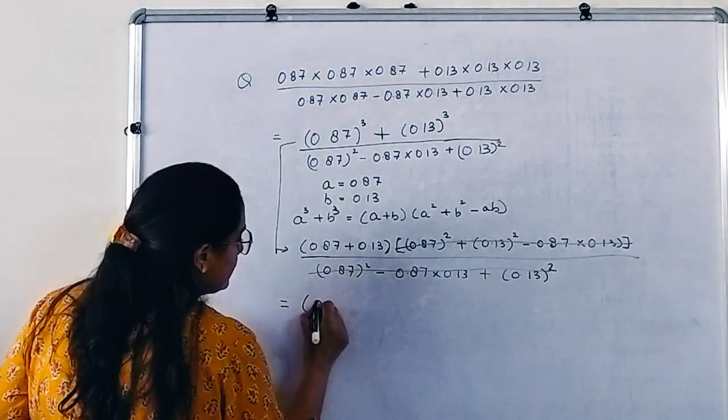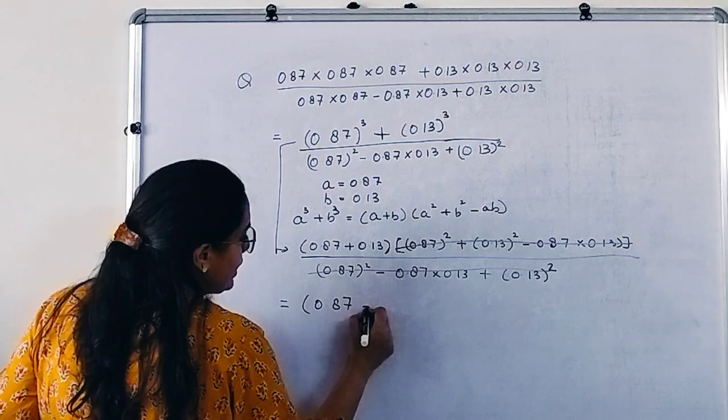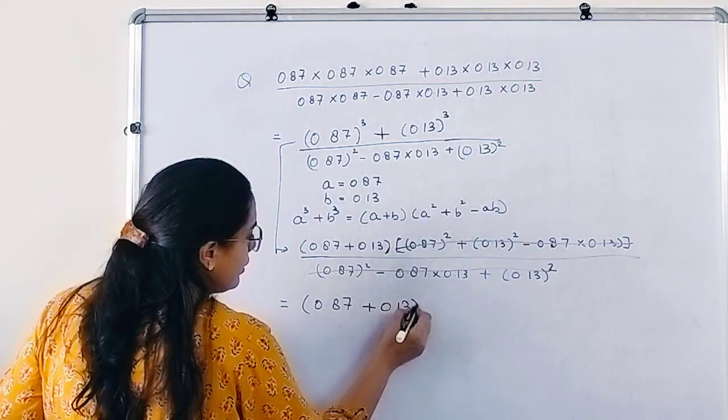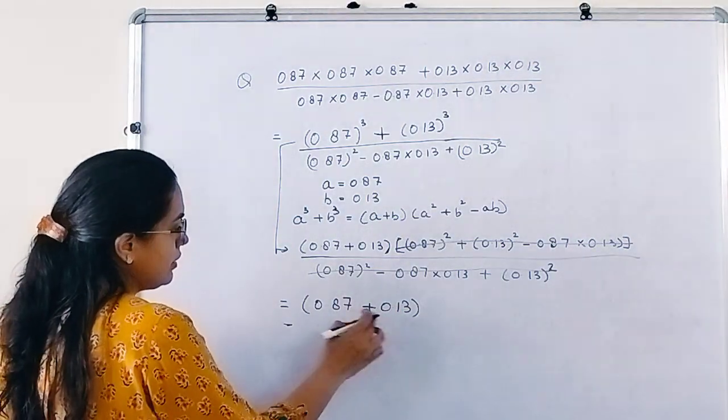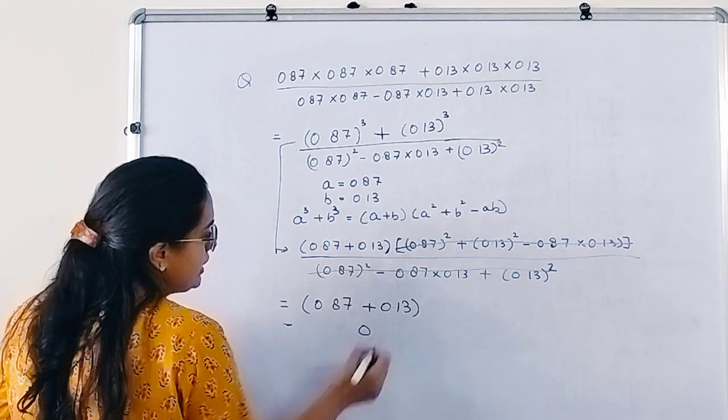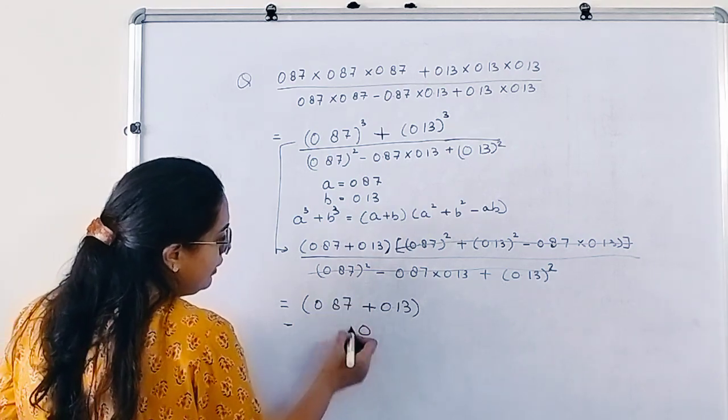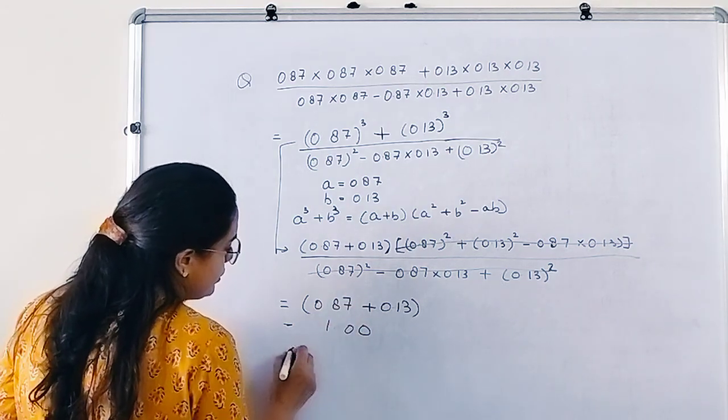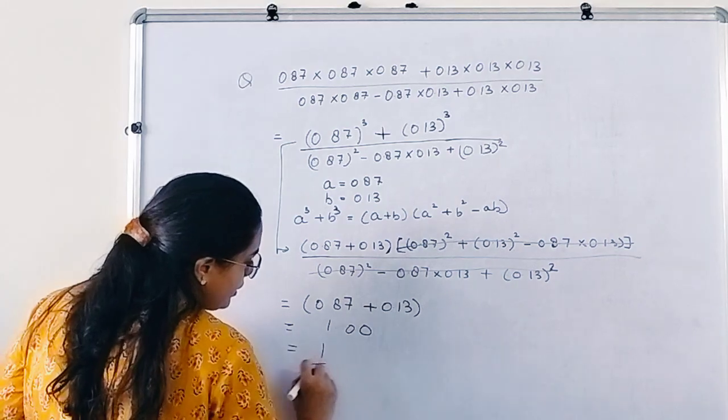We are left with 0.87 plus 0.13. So if you add this, what do we get? 7 plus 3 is 10. 1 here, 8, 9, 10. 1 here, so 1.00. The answer is 1. This is the answer.